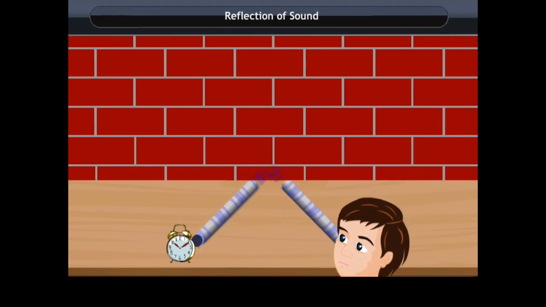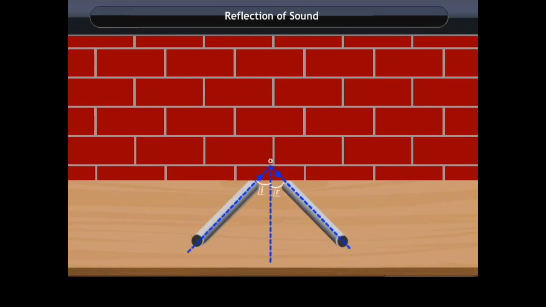Now measure the angles of incidence and reflection. It will be seen that the angle of incidence is equal to the angle of reflection. The incident wave, the reflected wave, and the normal all lie in the same plane.